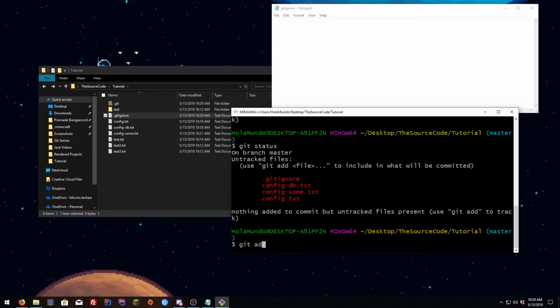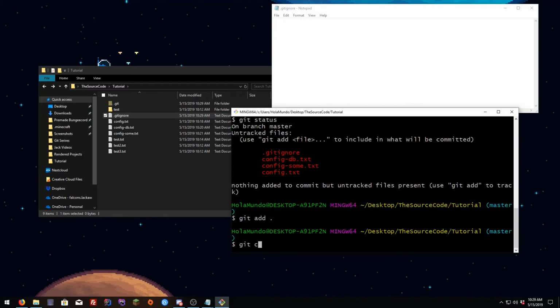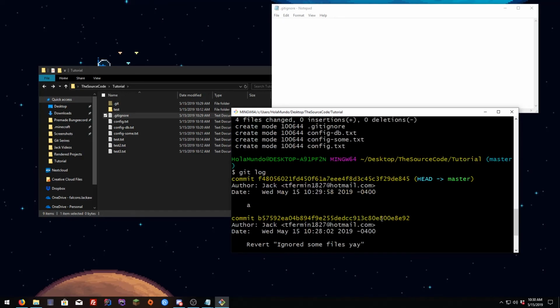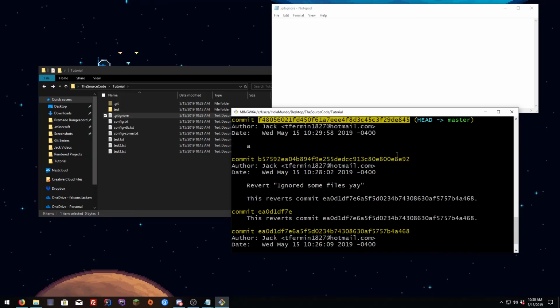Okay, so I'm gonna add everything and commit everything. So commit Hashem, hit enter, then git log, and here you go up, copy this with Control Insert.